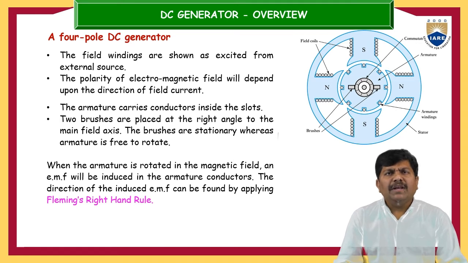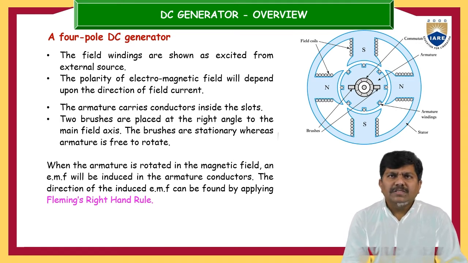If you take a typical 4-pole DC generator, as you can see here, there are 4 magnetic poles. This one is a south pole, this is a north pole, this is again a south pole, and this is again a north pole. That's why there are 4 magnetic poles, and that's why this is called a 4-pole DC generator. In this, the field coils are also clearly shown here.